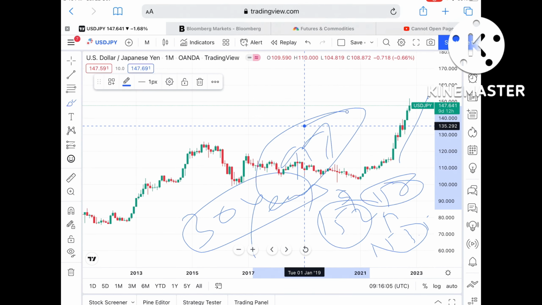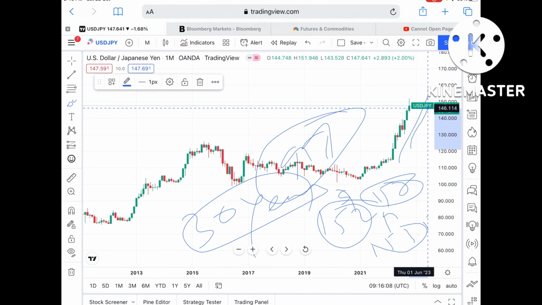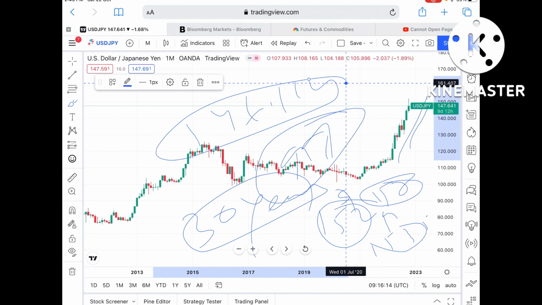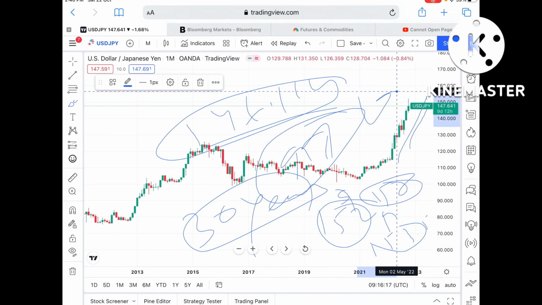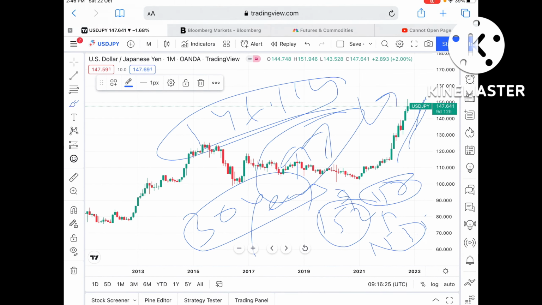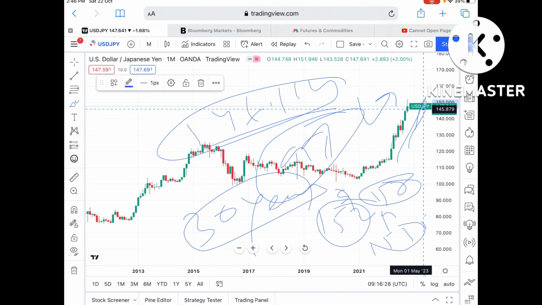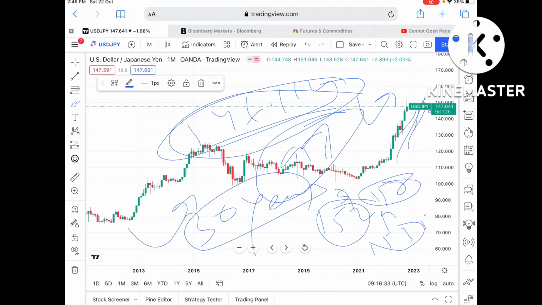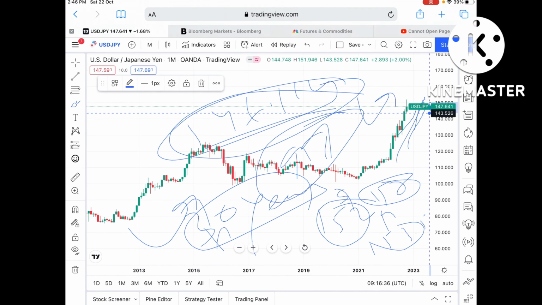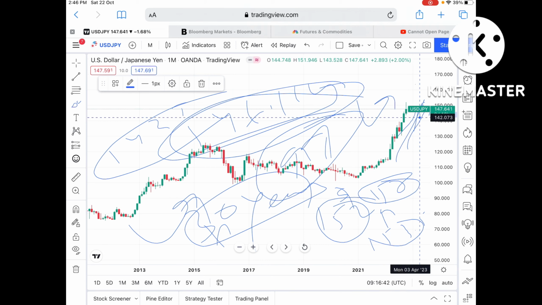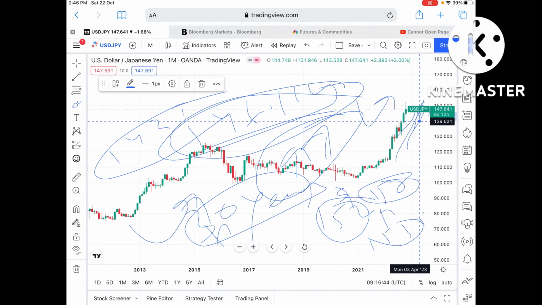So the probability is high that it can move further upside if the price goes above that level. Okay, but as you can see, there is huge volatility, and the strong support we can see is coming at around $146.114. Okay, this is the strong support. So once the price comes to this level and bounces back towards the upside, there is a high chance it can go again towards a level of $151.76, and then further upside. But suppose this level doesn't sustain, we can see it come down towards a level of $146.114, which is a strong support, so we can see a bounce back from this level. Or if this level doesn't sustain, then it can fall further down towards $143.526, and from there it can move further low, and there is a high probability it can go towards a level of $139.621.